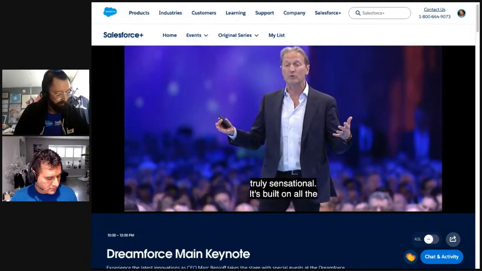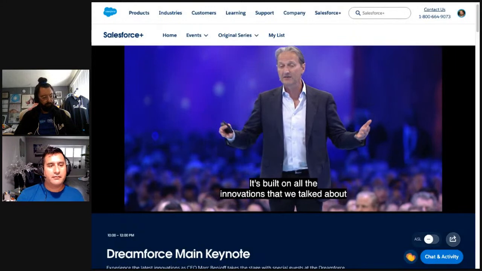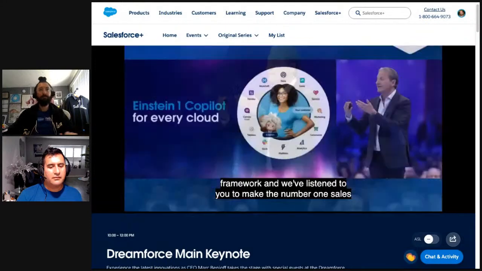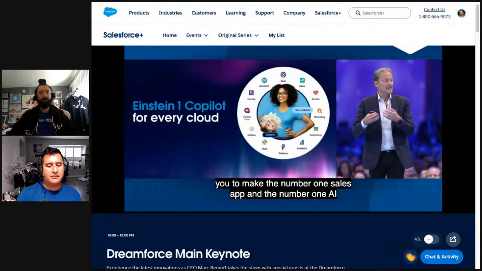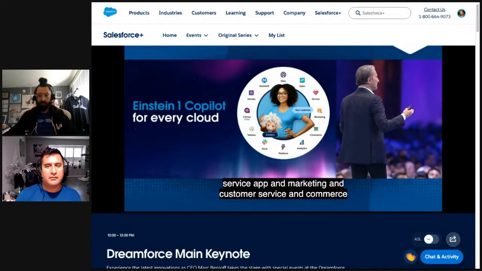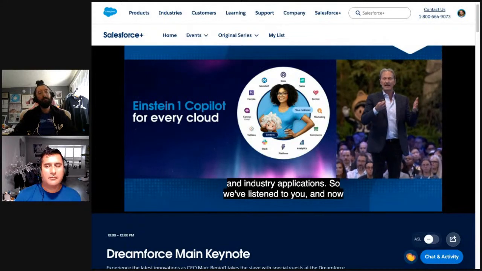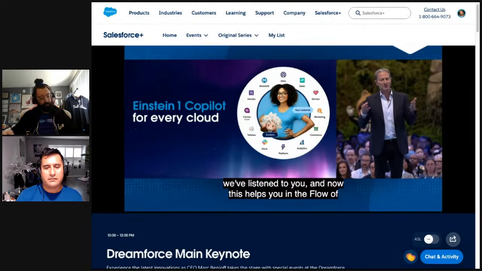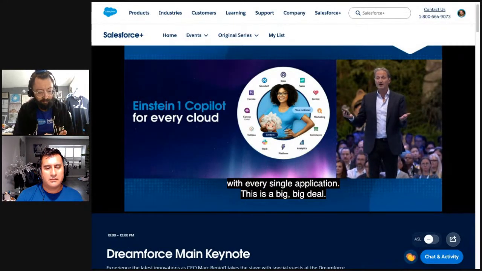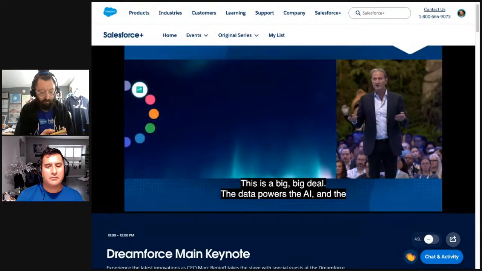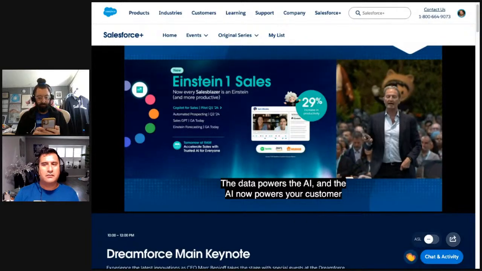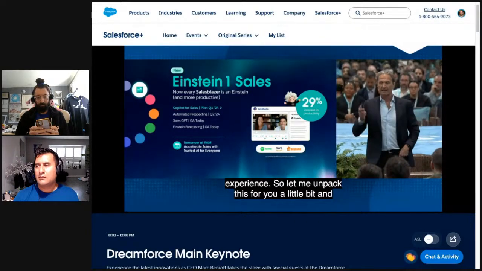So this metadata framework, and we've listened to you to make the #1 sales app and the #1 AI service app and marketing and customer service and commerce and industry applications. And so we've listened to you, and now this helps you in the flow of work with step-by-step guidance in every single application. So this is a big, big deal. The data powers the AI, and the AI now powers your customer experience. So let me unpack this for you a little bit. So Einstein 1 Sales, the #1 AI sales platform, just got better and stronger.